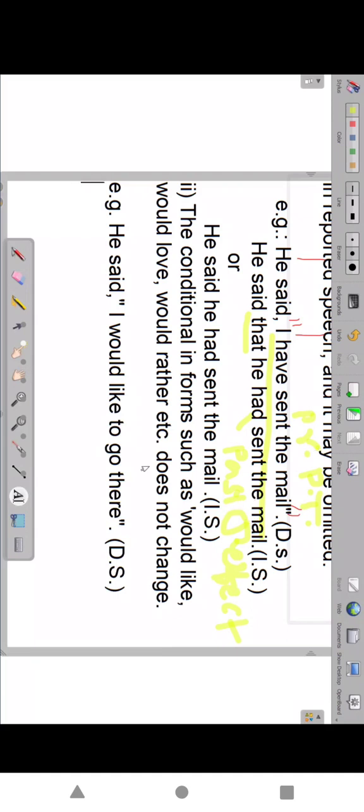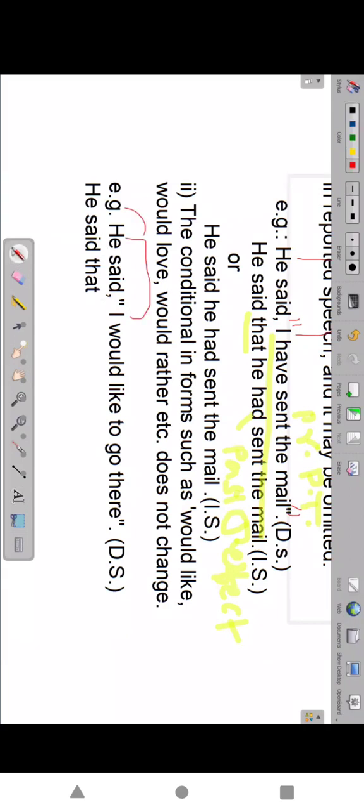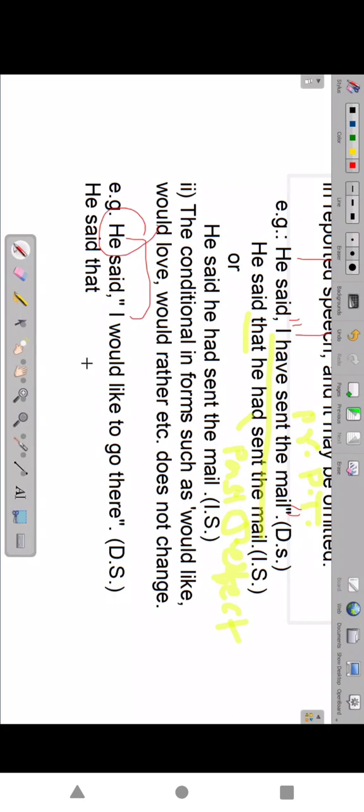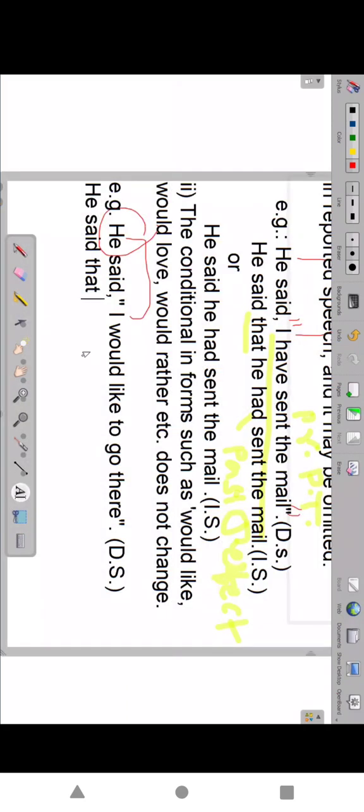So here, he said that he would like to go there. I changes to he. Here you don't write anything different; you write the same: he would like to go there.